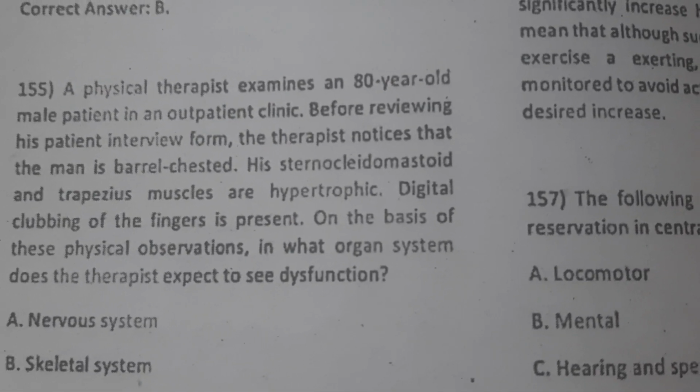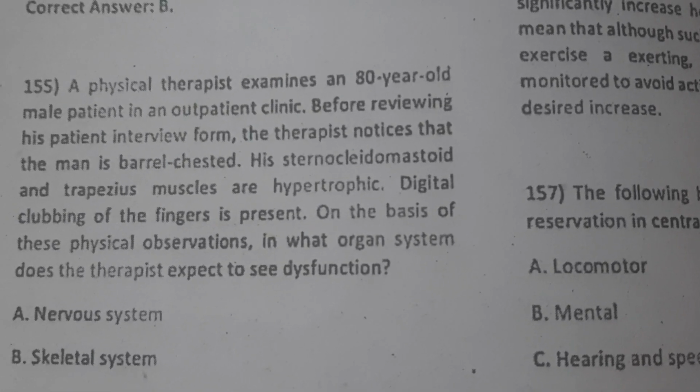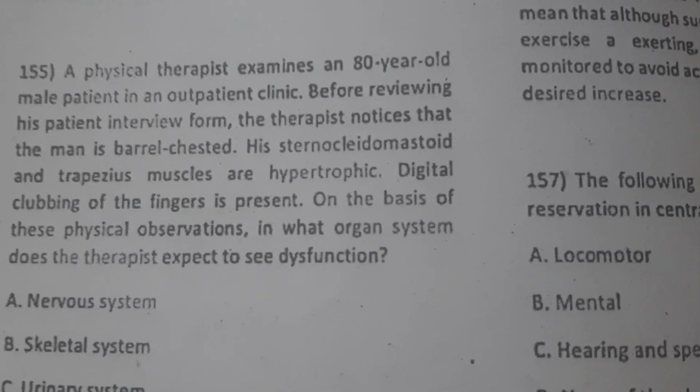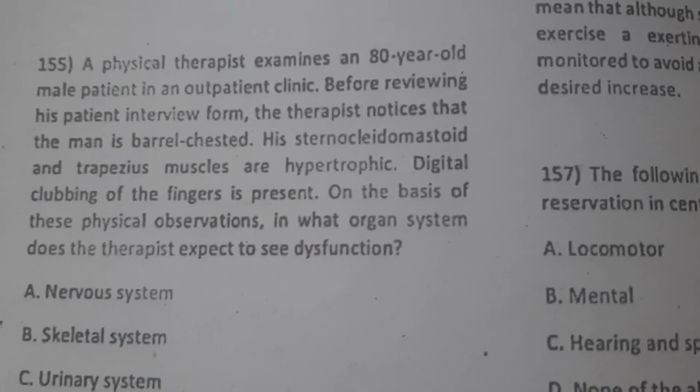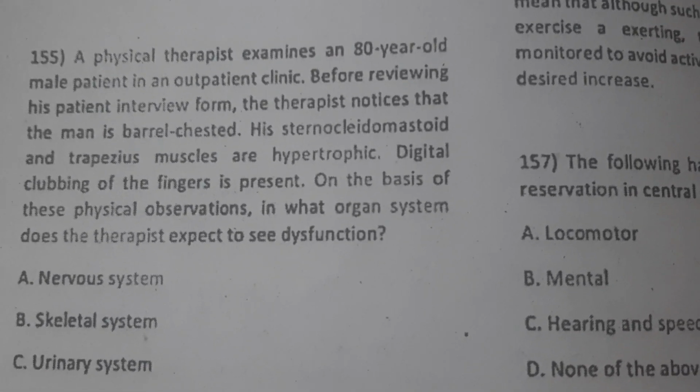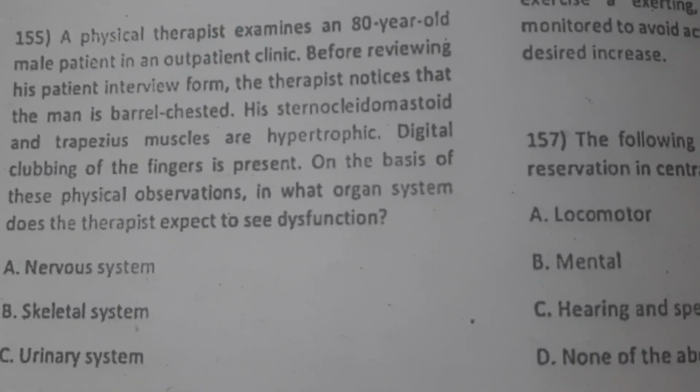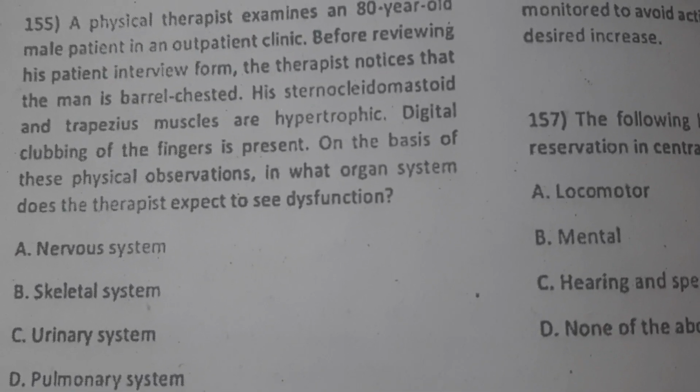MCQs 155: A physical therapist examines an 80-year-old male patient in an outpatient clinic. Before reviewing his patient interview form, the therapist noticed that the man is barrel-chested, his sternocleidomastoid and trapezius muscles are hypertrophic, and digital clubbing of the fingers is present. On the basis of these physical observations, in what organ system does the therapist expect to see dysfunction?